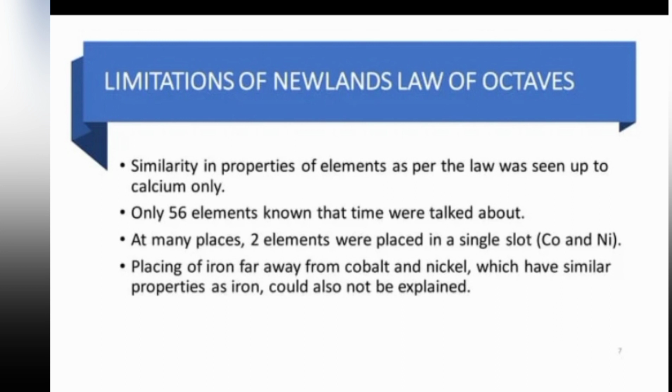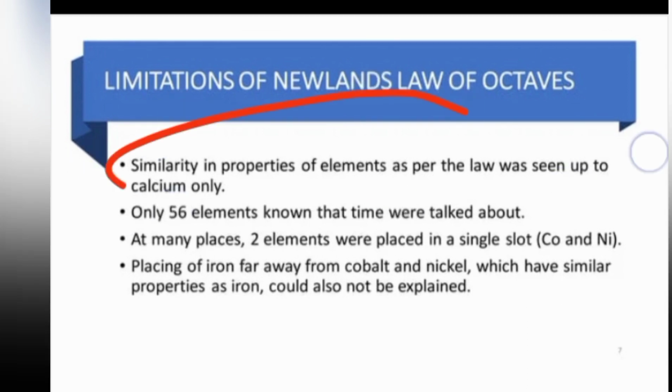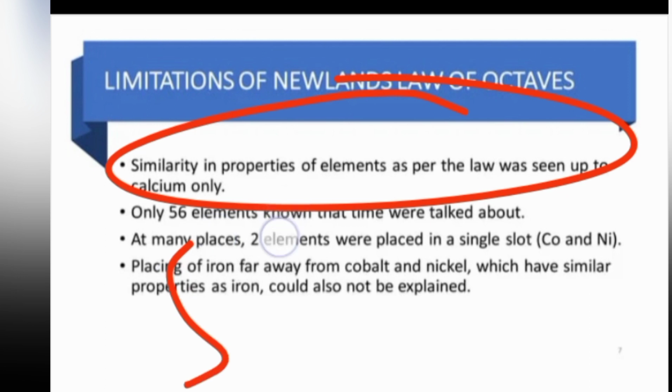This classification did not work with the heavier elements, that is, those lying beyond calcium. As more and more elements were discovered, they could not be fitted into Newland's octaves. That is the first point. At the time of Newland, there were 56 elements known, right? But the law given by Newland was only applicable up to calcium, the 20th element.